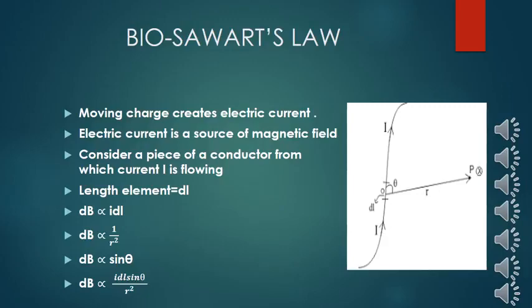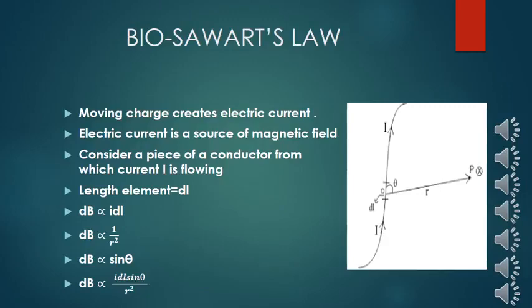So, what is the relation between the strength of the magnetic field and the quantity of the current? If current I is flowing here, how much is the current I so that the magnetic field is 2 Tesla? What is the relation between the intensity of the magnetic field and the electric current which is creating this magnetic field? For this, the law was first made by Biot-Savart. Biot-Savart's law tells us the relation between a few quantities. These quantities are the strength of the magnetic field created by current. So there is a current and there is a magnetic field.